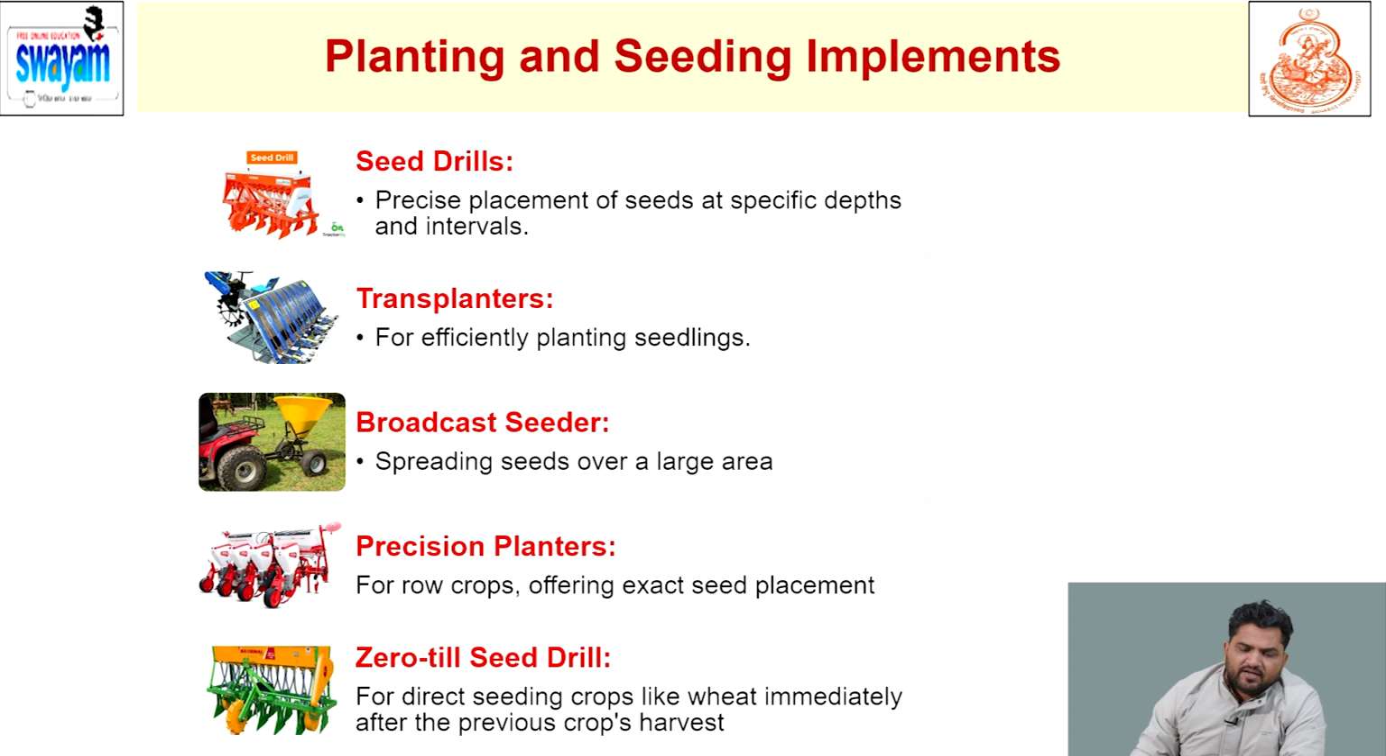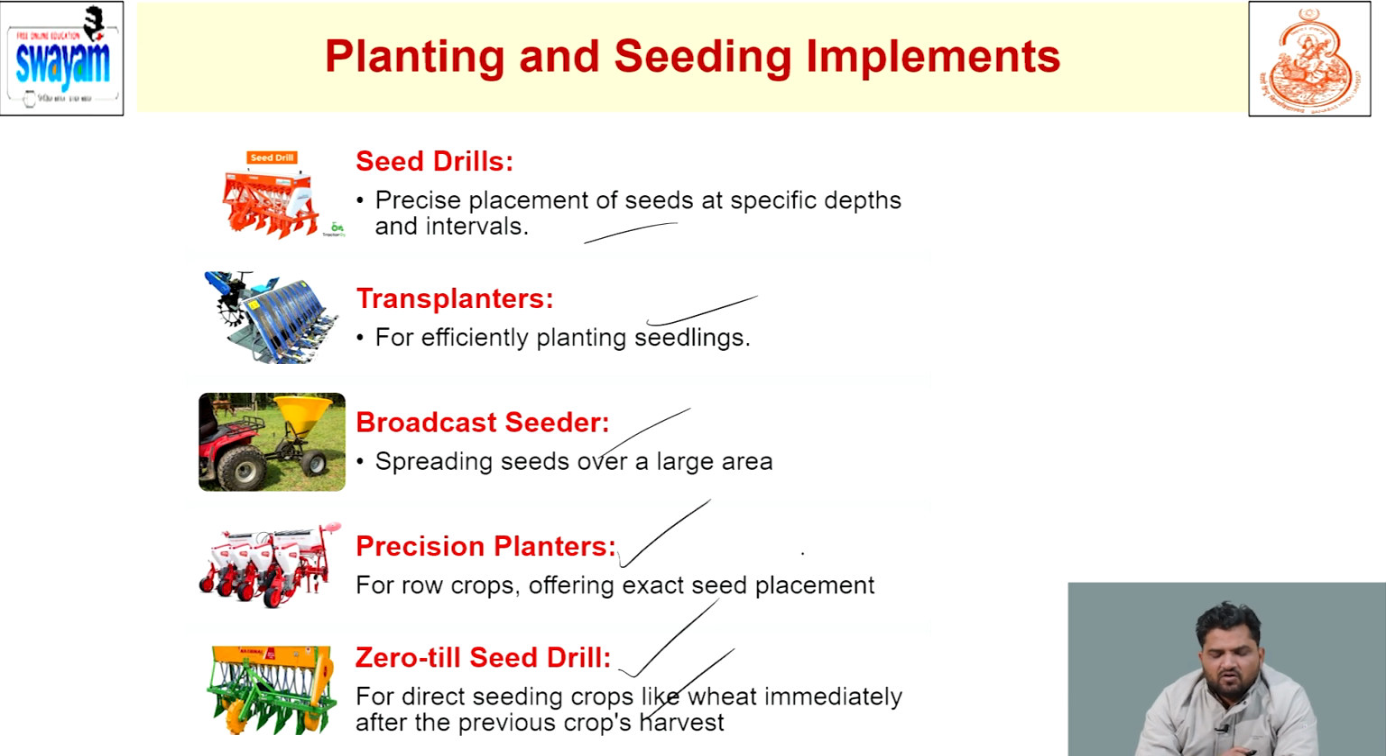Now come to the planting and seedling implements. Planting and seedling implements are used for the sowing of seeds and planting of seedlings. So seed drills are there, transplanter, broadcasting. Some crops require broadcasting. Precision planter is also there, and the zero till seed drill. Zero till is direct sowing of fodder crops without any field preparation. This is known as zero tillage operation.